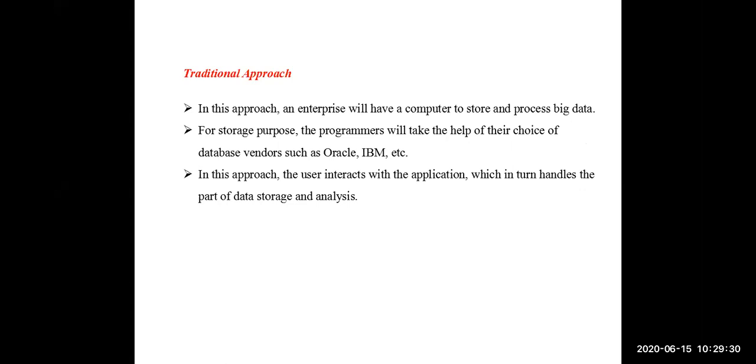And when we come to this one, before Hadoop and Google File System, what is the traditional approach we are following?